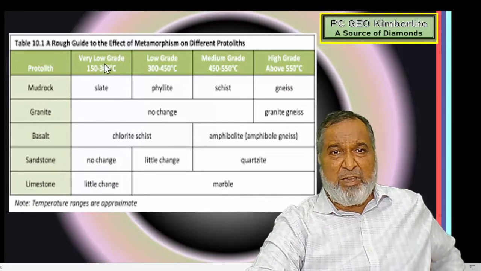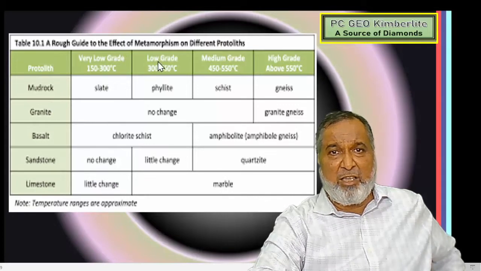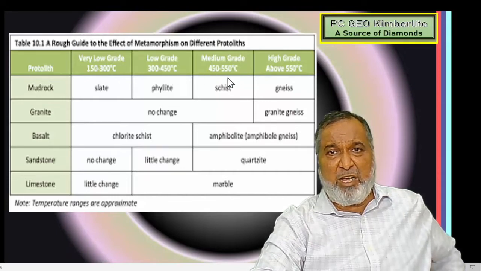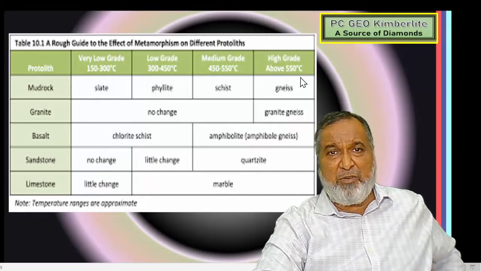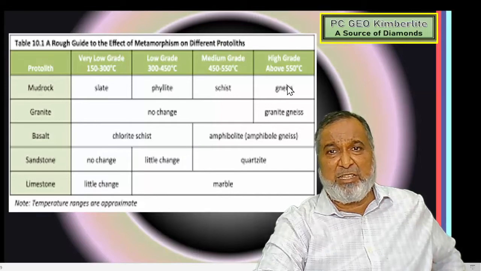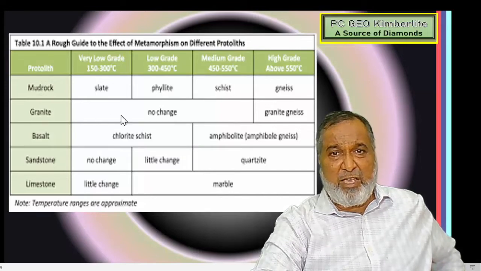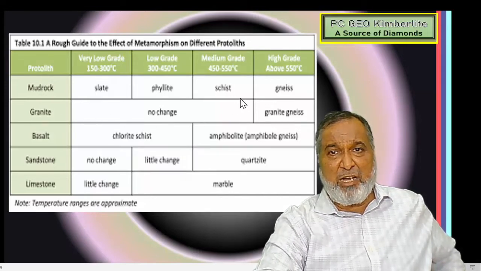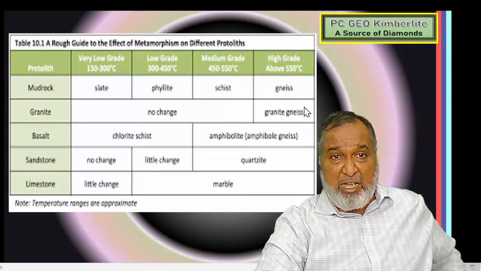We have very low grade, 150 to 300 degrees, then low grade, 300 to 450, then medium grade, 450 to 550, then high grade, above 550. Mudstone will be converted to slate, phyllite, schist and gneiss. Granite shows no change up to 550, but after that becomes granite gneiss.